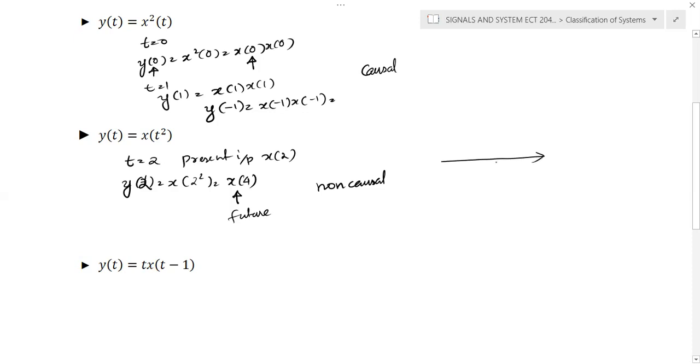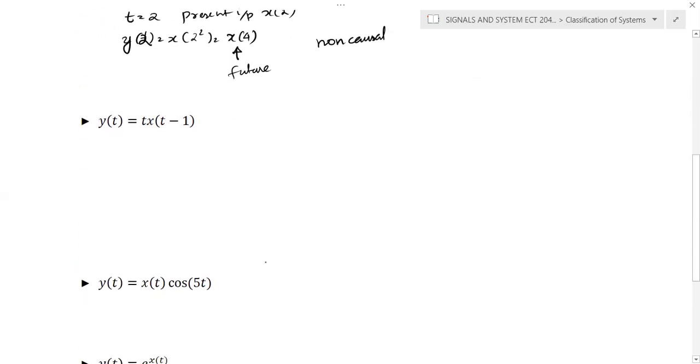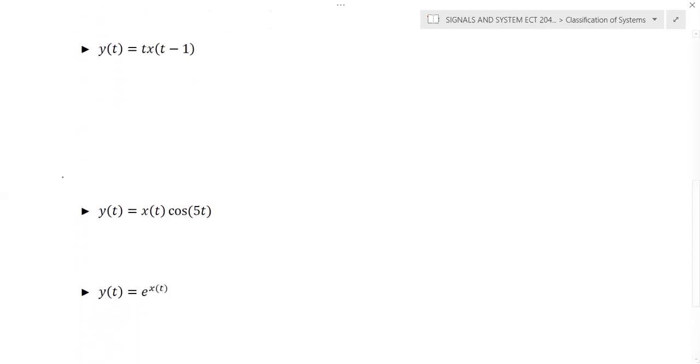So if you observe the input and output, here at 2, the present output is y of 2 and the present input is x of 2. But this y of 2 depends on a future input, that is x of 4. So we can conclude that the system is non-causal. Now we can discuss another question. Here y of t is given by t into x of t minus 1.